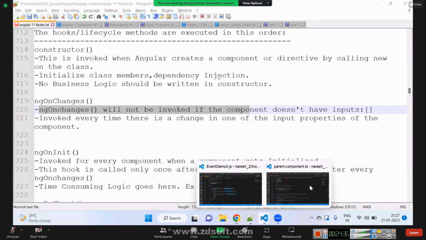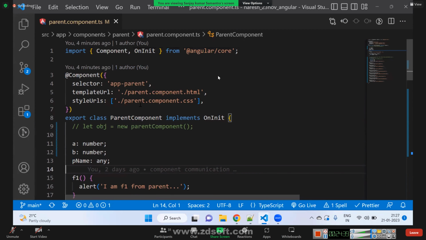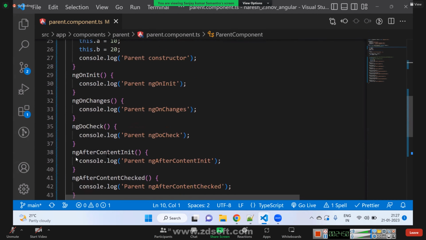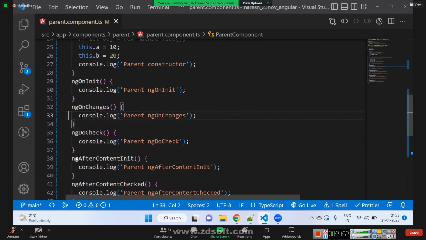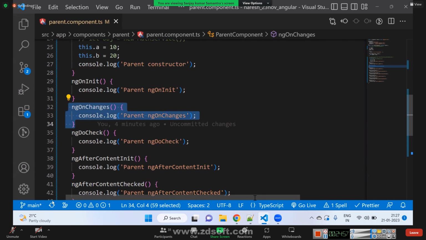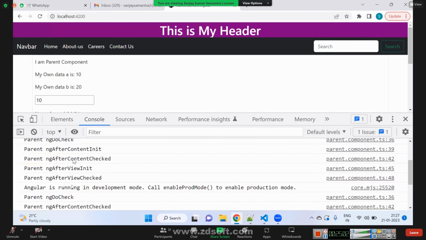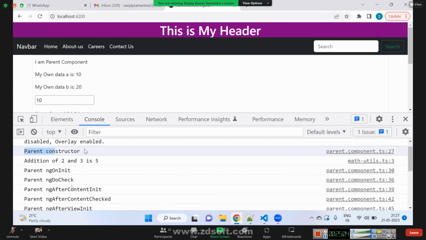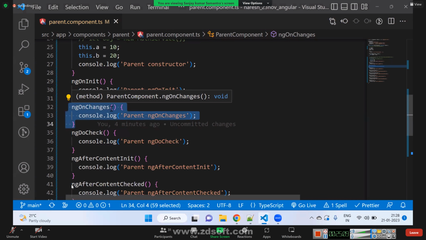If you look here, do you think parent component has any input data? Is anyone passing data to parent component? No, there is no input. So we have ngOnChanges here. Do you think it will be called? No, in that case, if you go and see, you will see that after the constructor, ngOnInit is called directly. ngOnChanges is not called, right?